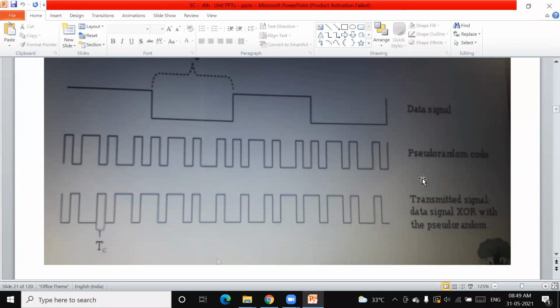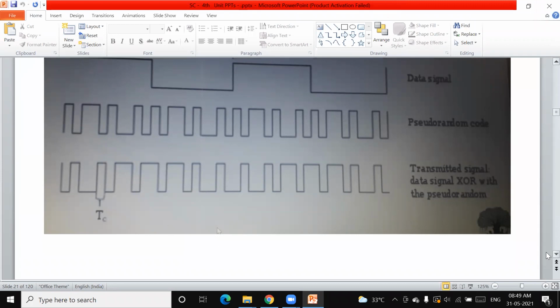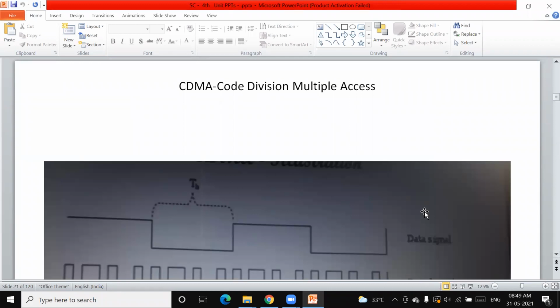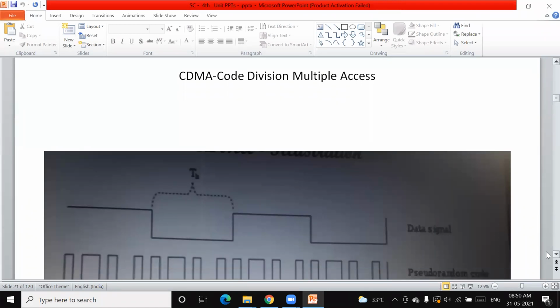So like that, the transmitted signal is the data signal XORed with the pseudo random PN sequence generator output, the pseudo random noise code. Now this is how the signal is going to be transmitted.